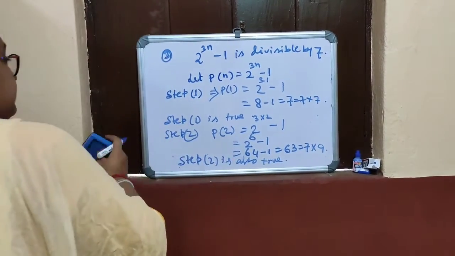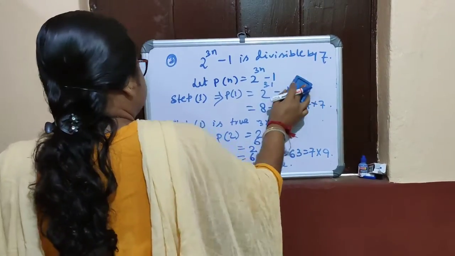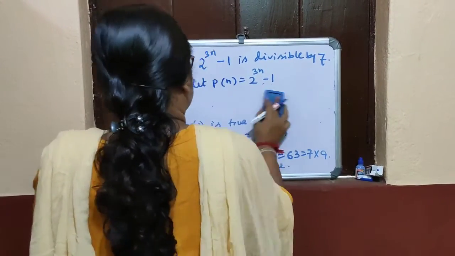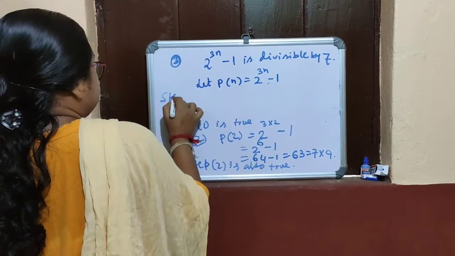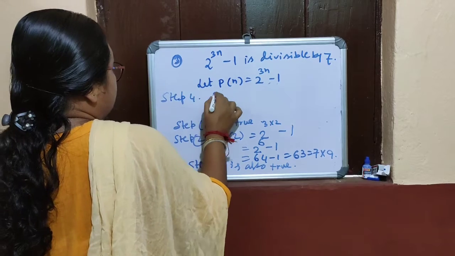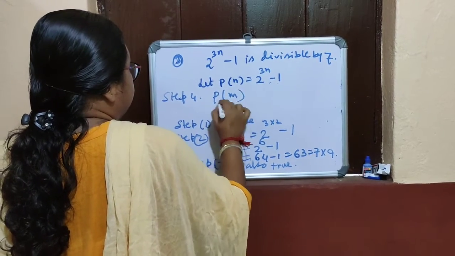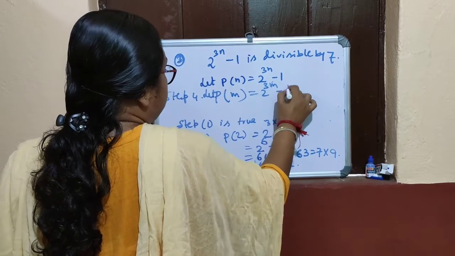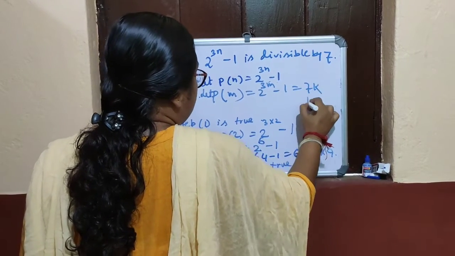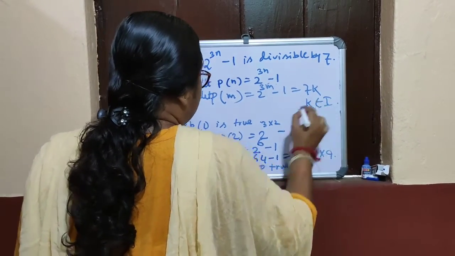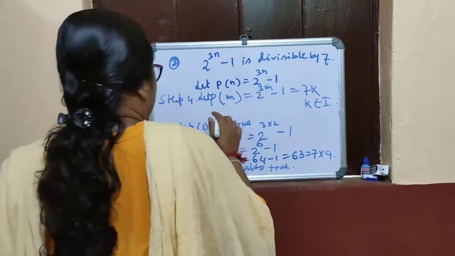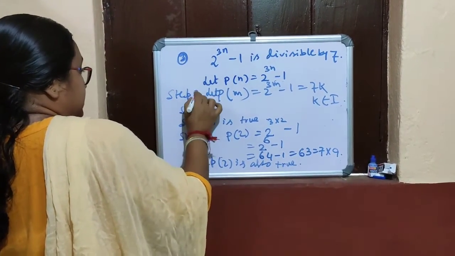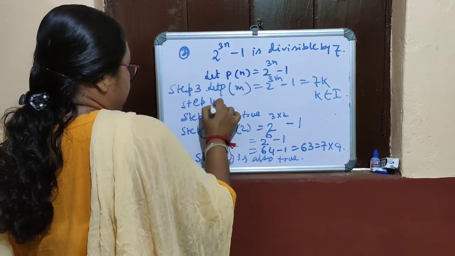Now step 3. Let Pm, which is 2 to the power 3m minus 1, be equal to 7k, where k belongs to I, integer. Very sorry, this is step 3, and the last step is step 4.